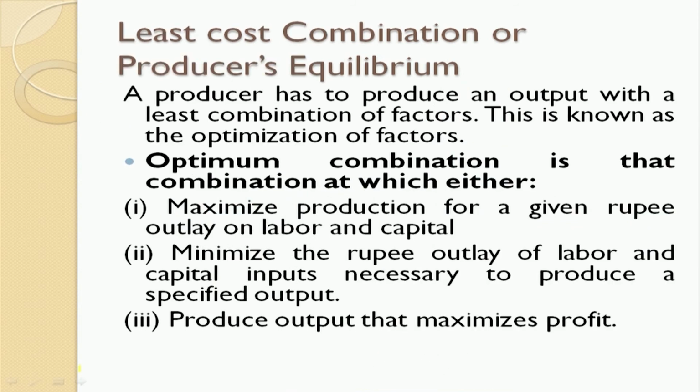Okay. So, putting two concepts together, let us say that I want to know what can be the minimal cost in producing a particular product. So, we will move on with a concept called least cost combination, or you can also call it producer's equilibrium. So, a producer has to produce an output with the least combination of factors. Only when the cost of producing a particular product is minimum, only then you can reap higher profits, or you can reach points wherein you can have better profits.